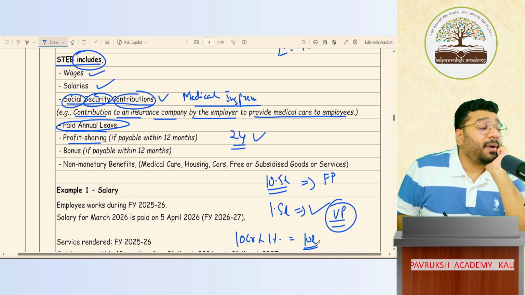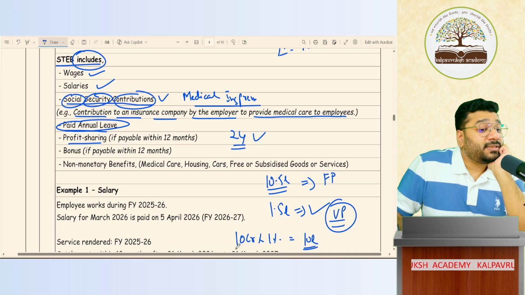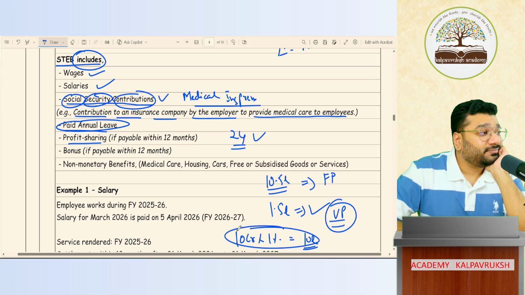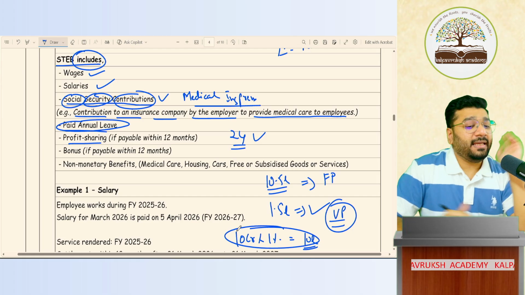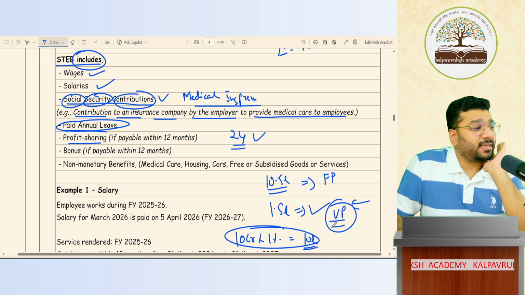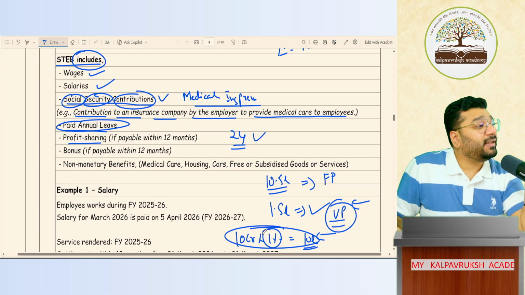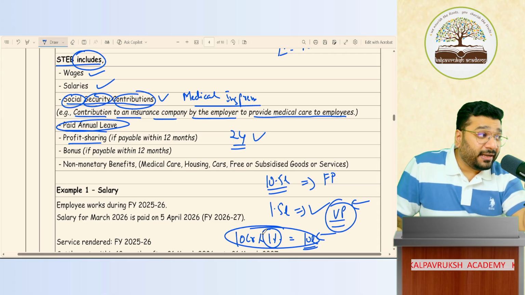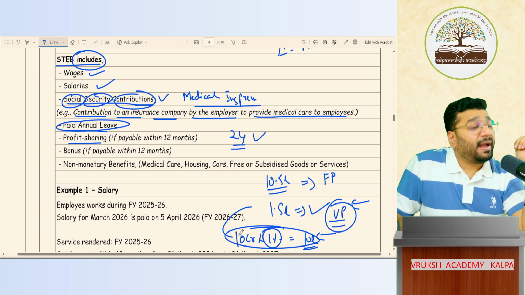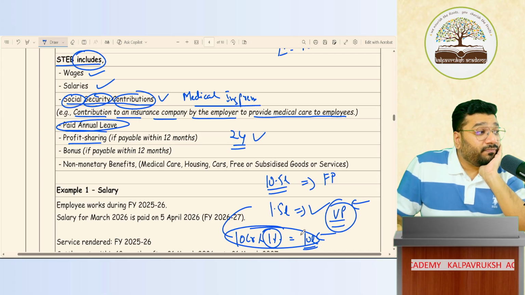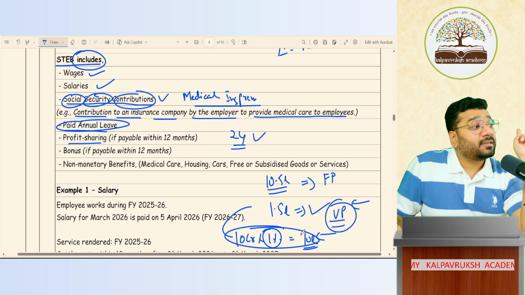Variable is always a part of your employment contract. This is over and above that. You can say it the other way also, but generally that is not the connotation. We see this as a different thing and that as a different thing. Though we can debate, this 1% is also given for targets, so that is also variable: if you achieve, you'll get it, otherwise you won't. There's a mild difference, but let's not go that much into it. Managers' commission will be a part of your variable pay.